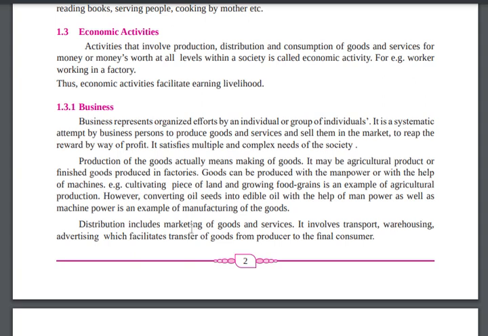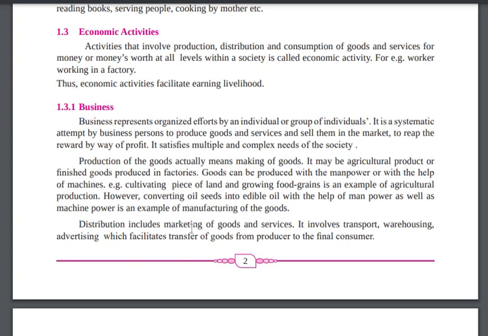Sometimes agriculture products, let's take the example of mango. Mango is grown by a farmer; that is an agriculture product. But that mango goes to the factory, and after that they make fruity drinks and juice, and that juice becomes a manufactured or finished product. Clear? Then distribution.